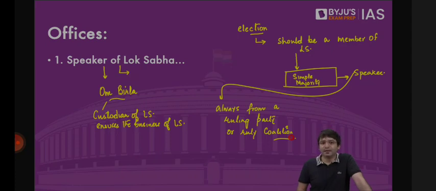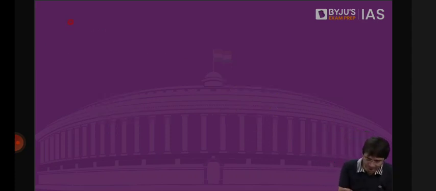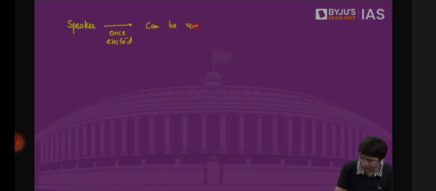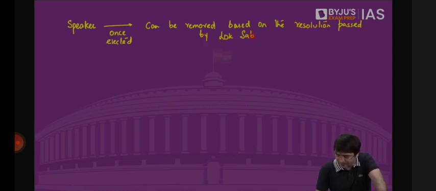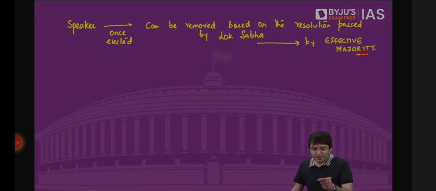And this is where we say that the Speaker, once elected, can be removed based on a resolution passed by Lok Sabha by effective majority. Any member of Parliament belonging to Lok Sabha can contest elections to the post of the Speaker. Then there will be voting. Whoever gets a simple majority will become the Speaker.